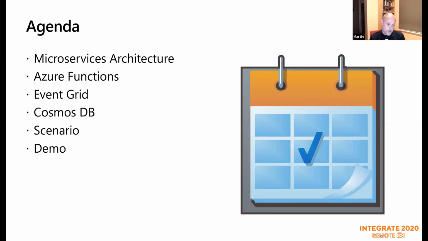I'll talk briefly about Event Grid, but I know there's a session coming up a bit later today for most of Europe and the US, so I'll just briefly go through that. I'll talk about Cosmos DB, and I'll talk about the scenario that we're going to run through, which is an order processing scenario. We'll do a demo, and then I'll do some wrap ups. That's how we're going to go through today.